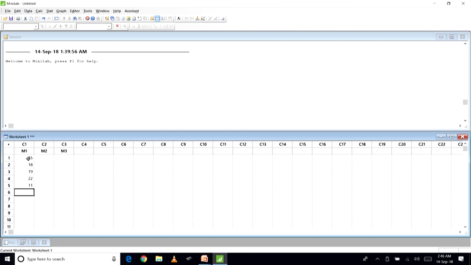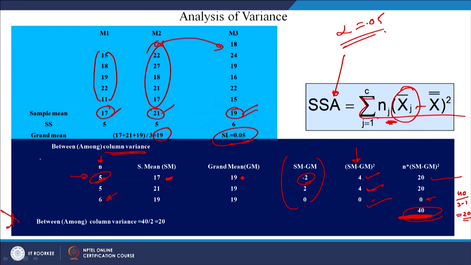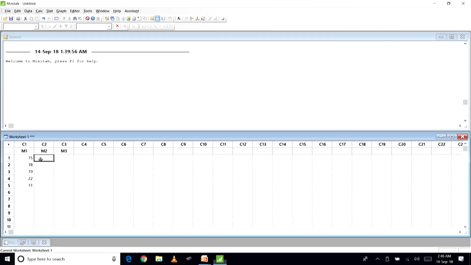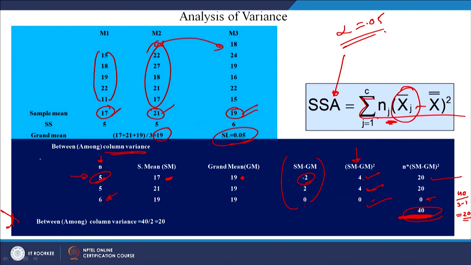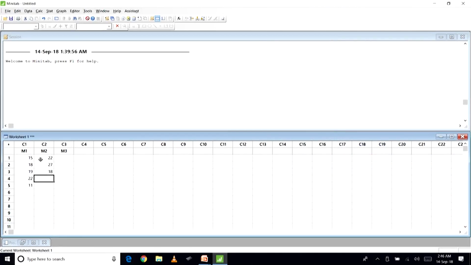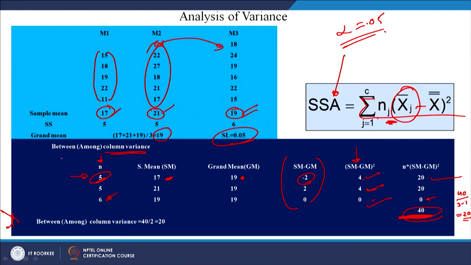This is the response values, dependent variable values for the first method. Then 22, 27, 18, then you have got 21 and 17. But for the third one we have got 6 elements.